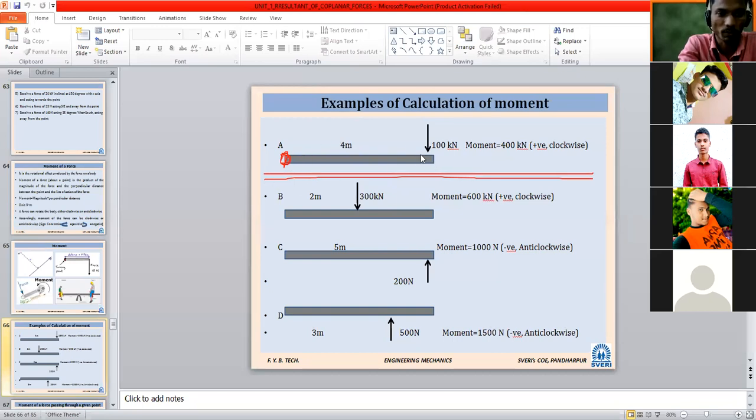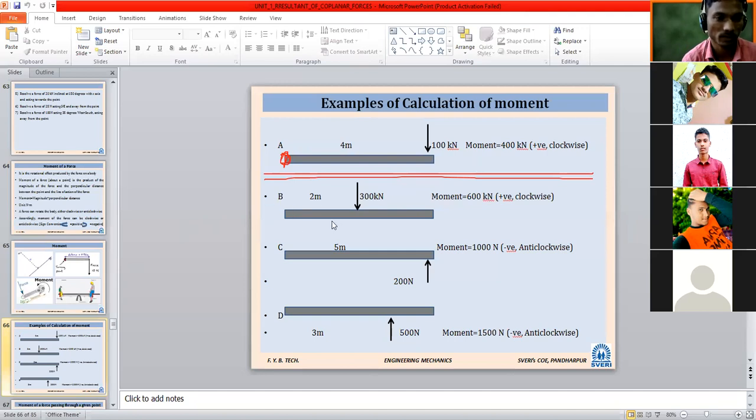So distance is 4 meter, force applied is 100 kilonewton. So moment will become the perpendicular distance between point A and that, and the product will come 400 kilonewton meter. That will be the moment in case of the first.